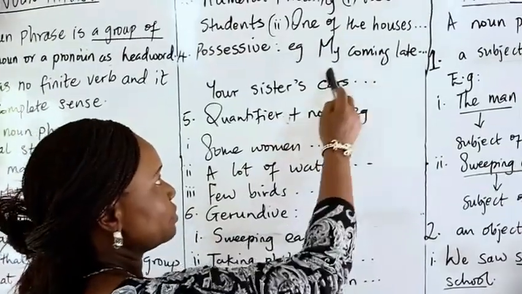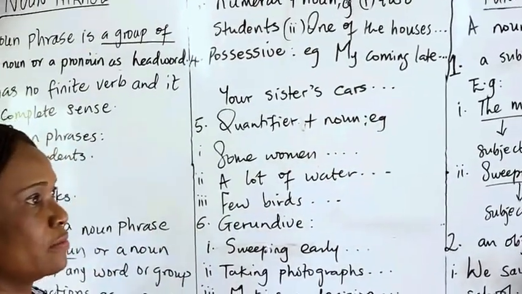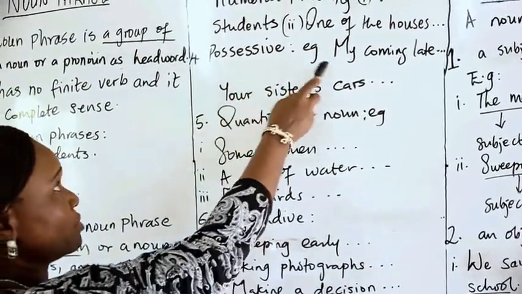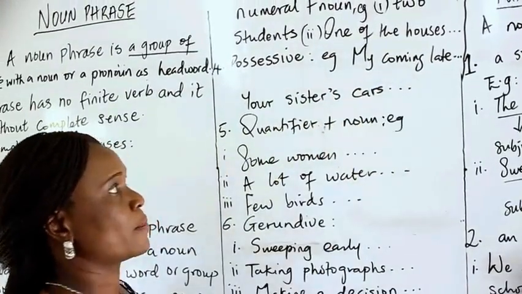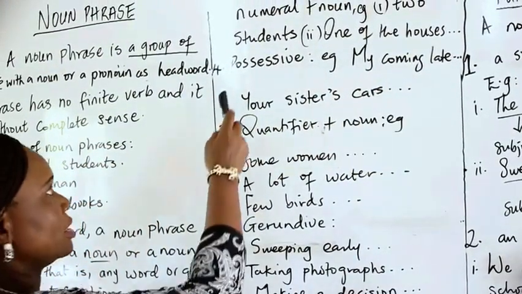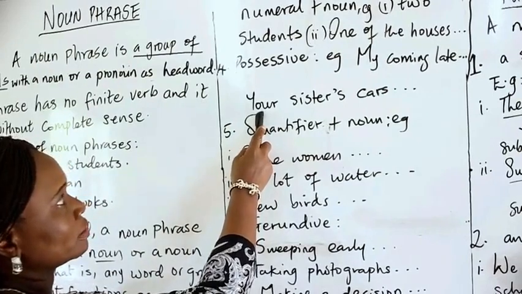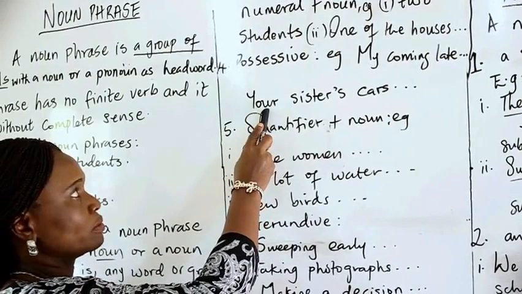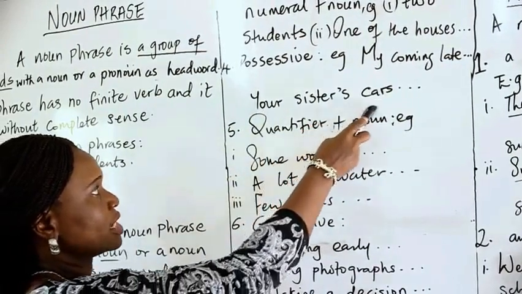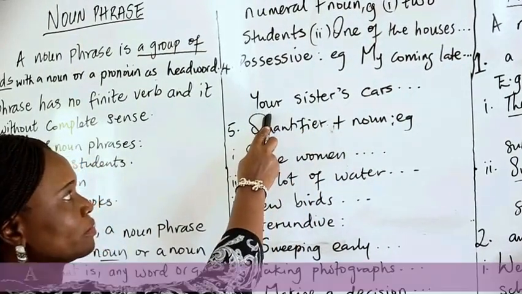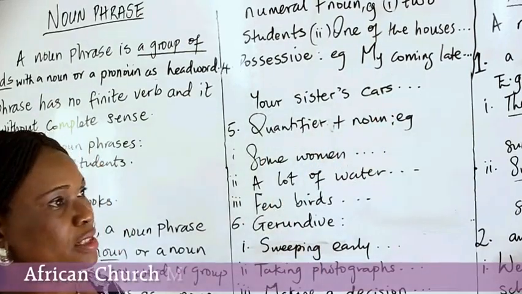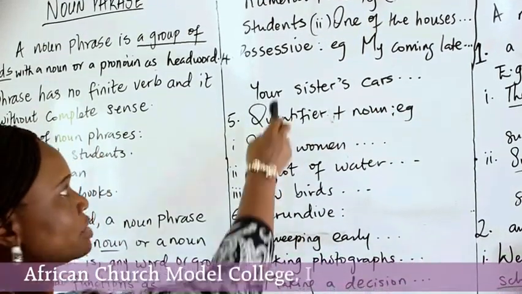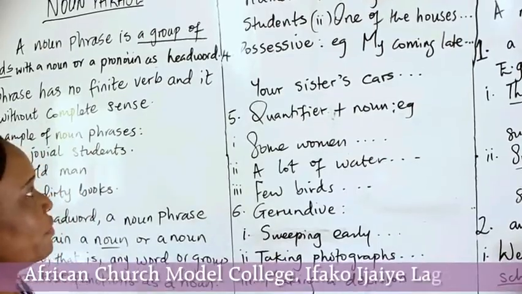If you take it together, you get your noun phrase. The main thing there is that we have a possessive starting that. Another group of a noun phrase can start with, your sister's car. Your is a possessive starting this noun phrase. As time goes on, we'll make use of this in sentences.